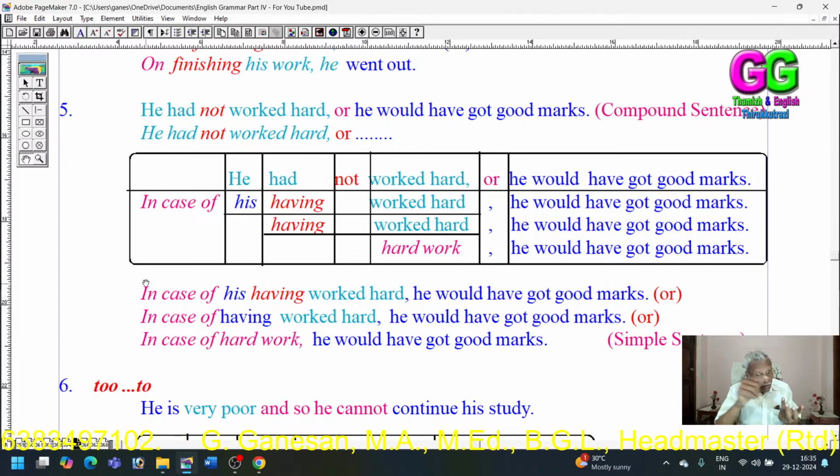In case of his having worked hard, or in case of working hard, or in case of his hard work, or in case of hard work. We've already seen that in the place of having worked, we can use hard work.